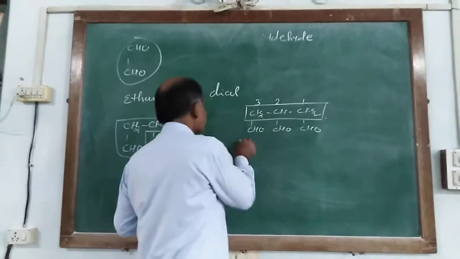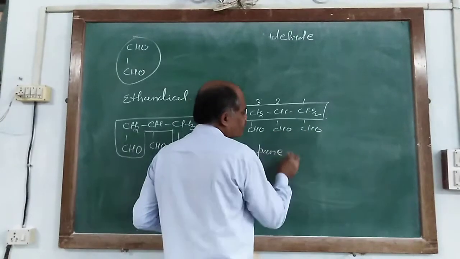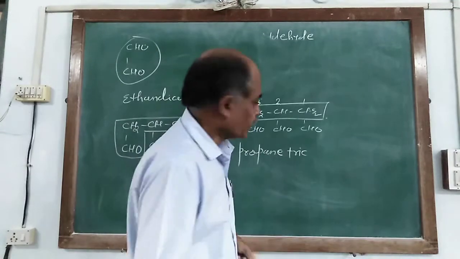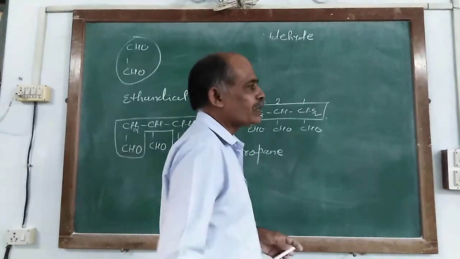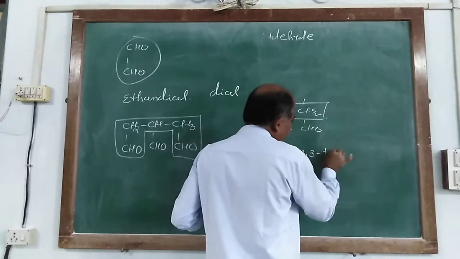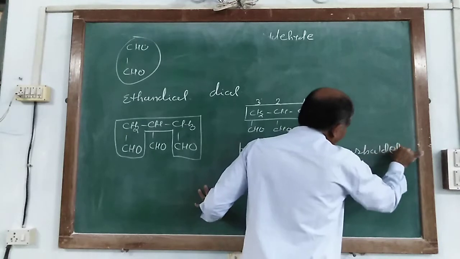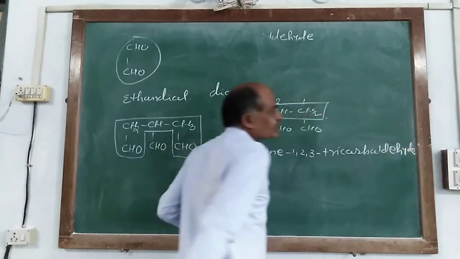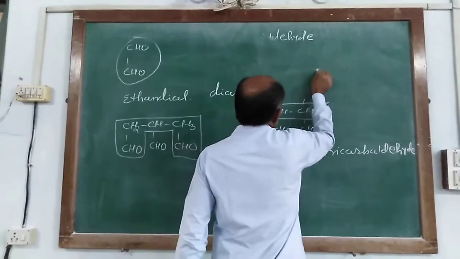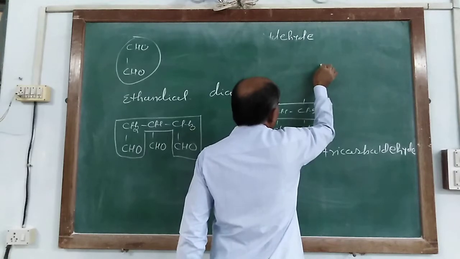So it is propane tricarbaldehyde, or propane 1, 2, 3-tricarbaldehyde. Propane 1, 2, 3-tricarbaldehyde. Similarly, you may be given a structure in this way.